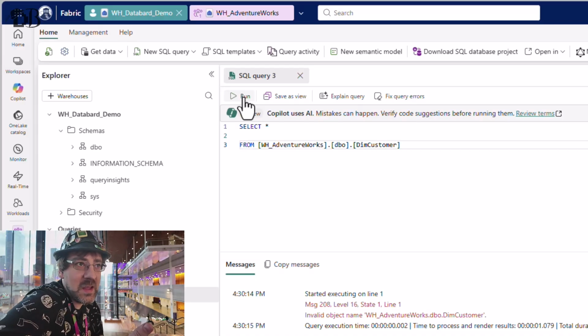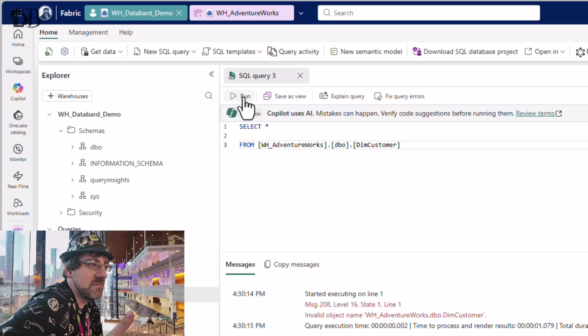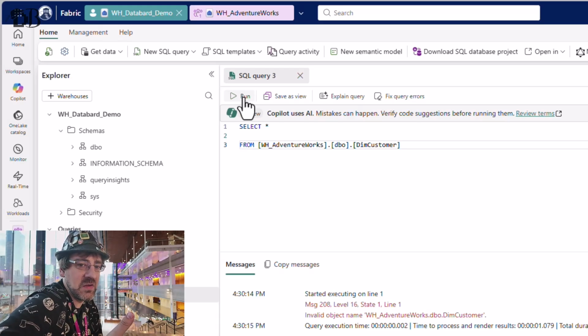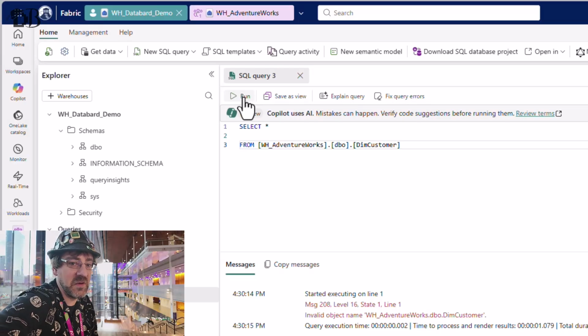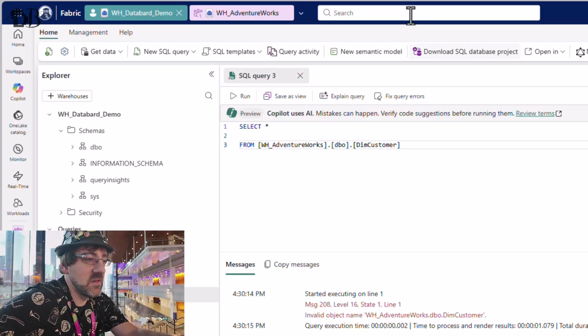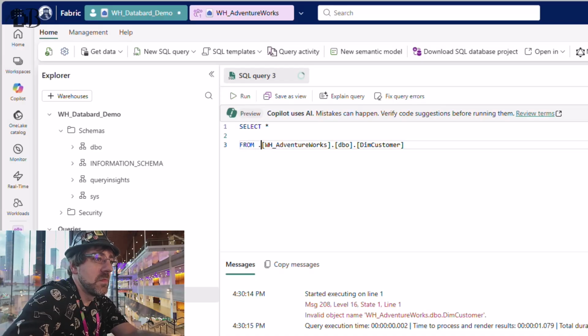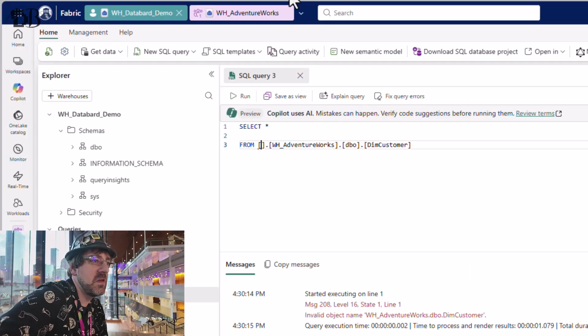Well, if we go by the same nomenclature that we use in servers, this should make sense. This is presumably on a different server. So can we at least reference it with a four-part identifier? Which in some cases works in our SQL query world. Let's try that here. I would expect, if there's going to be a four-part identifier, it should be the name of the workspace, which is just DataBard workspace.